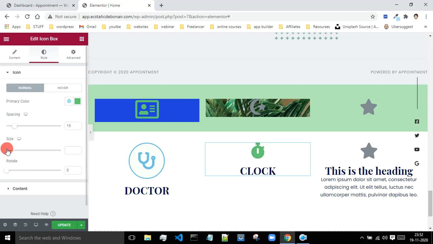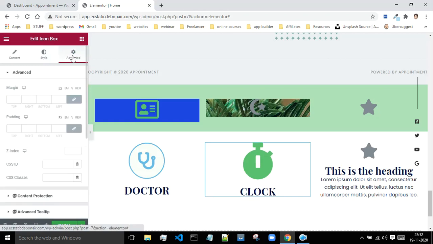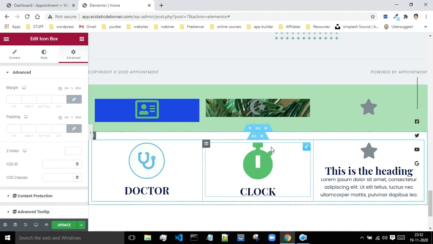Then the size, I want to change this size. Okay, this much size is more than enough. This is a little bit big. This looks much better. Okay, so now what I'll do, I will go to the advanced section, and from the advanced you can change the padding, margin, everything, all those stuff. As of now, you guys must be knowing how to do these things.